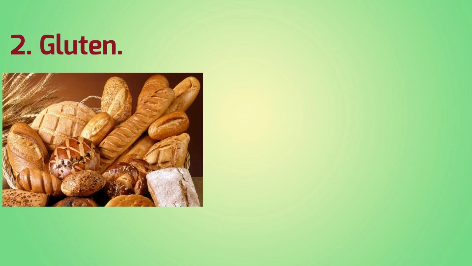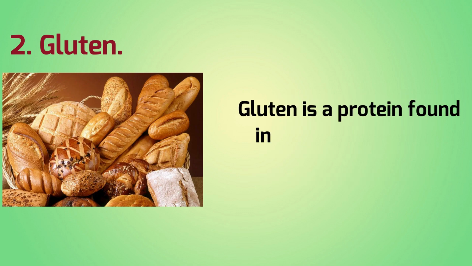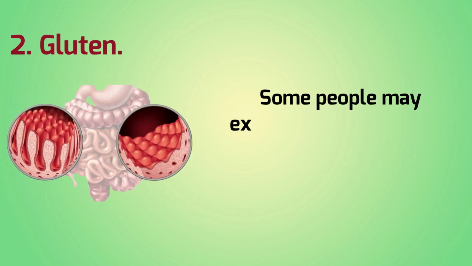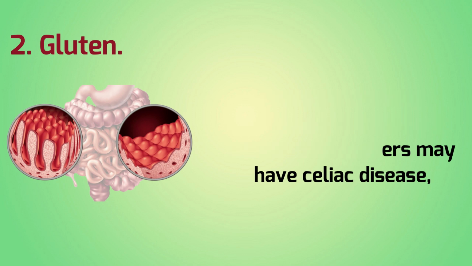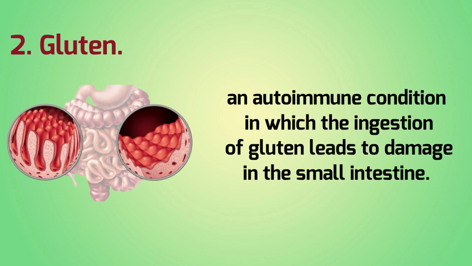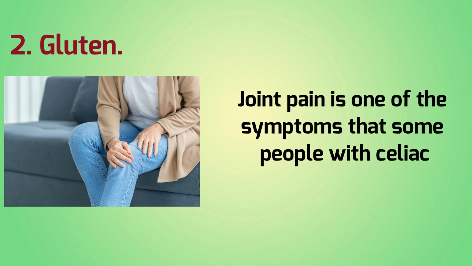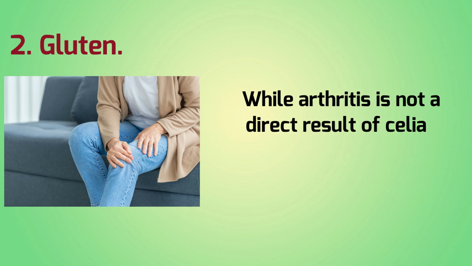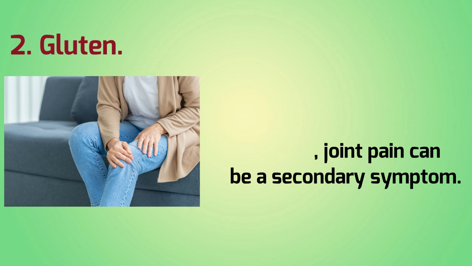Number 2. Gluten. The relationship between gluten and arthritis is complex, and it can vary among individuals. Gluten is a protein found in wheat, barley, rye, and their derivatives. Some people may experience sensitivity to gluten, while others may have celiac disease, an autoimmune condition in which the ingestion of gluten leads to damage in the small intestine. Joint pain is one of the symptoms that some people with celiac disease experience.